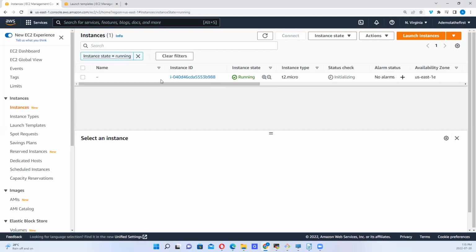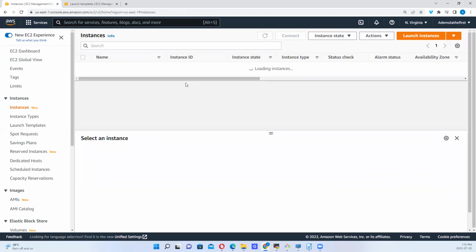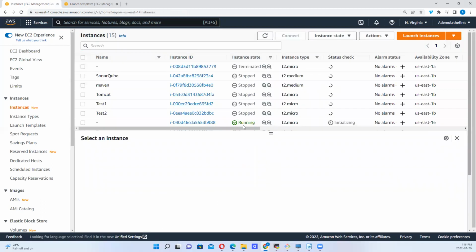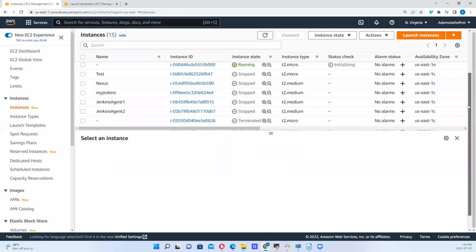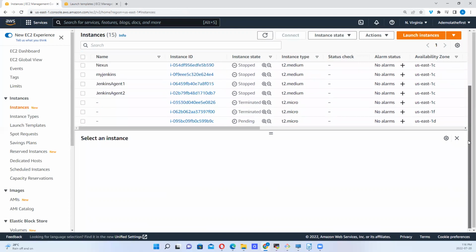Or we go up here, right? Let's go there and see that we have 15. You see, it has increased to 15. Another instance is being created. See, so we now have another one. Let's see, any other one running, pending, right? Another one is about to get created.